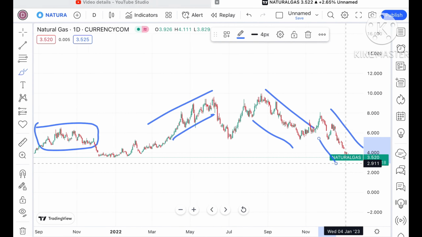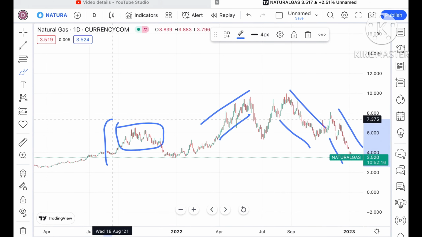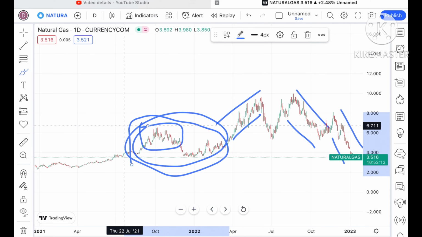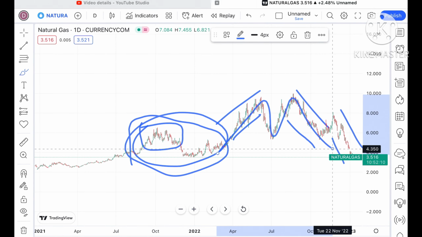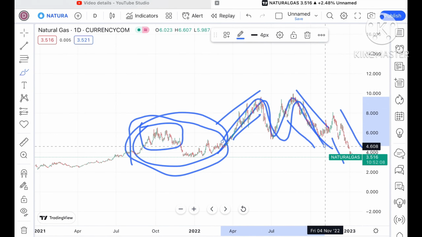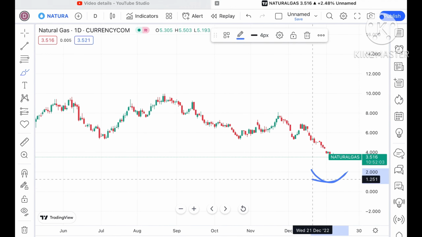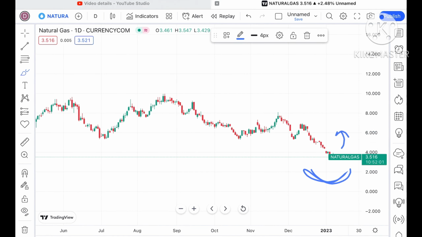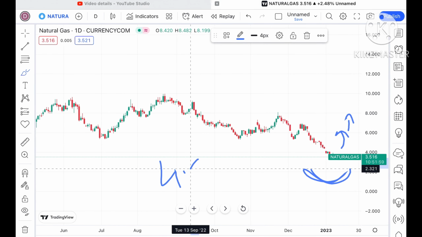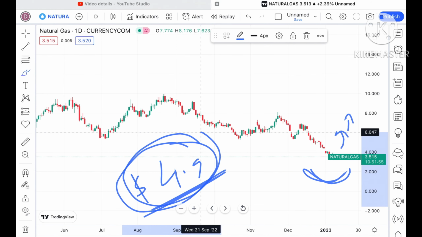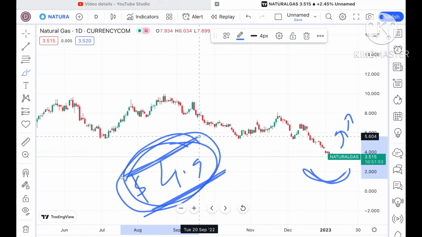Look at this particular chart. This is the period where the price of natural gas was moving for quite some time, and then it tries to make an M pattern. And in this M pattern we have still not seen a recovery happening. Suppose a swing forms at this particular level and it tries to move upside, 4.9 is a strong resistance as of now, and once the price moves above this level, it will act as a strong support. So keep this in mind.